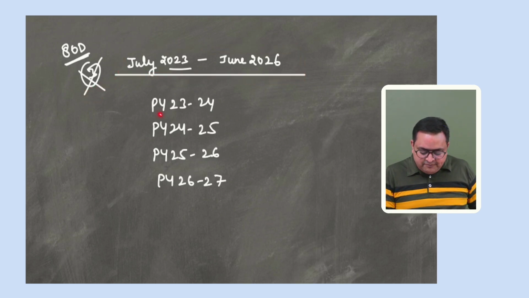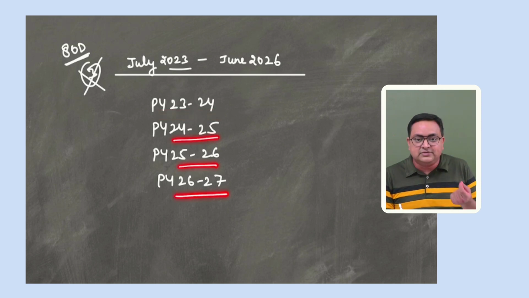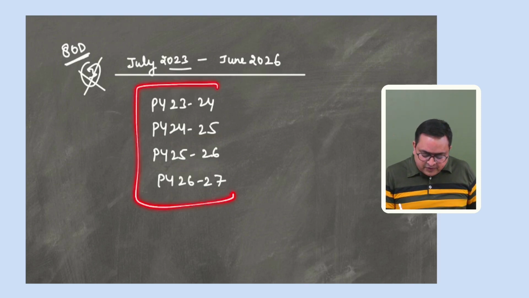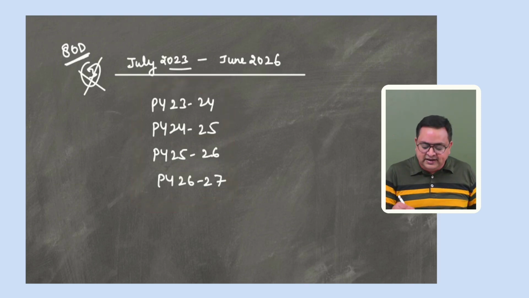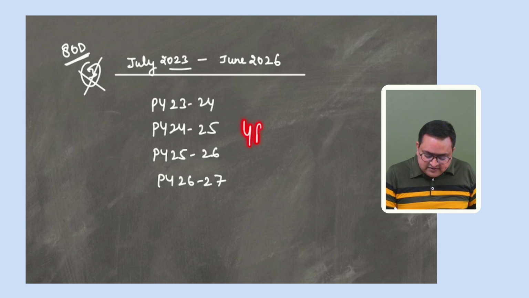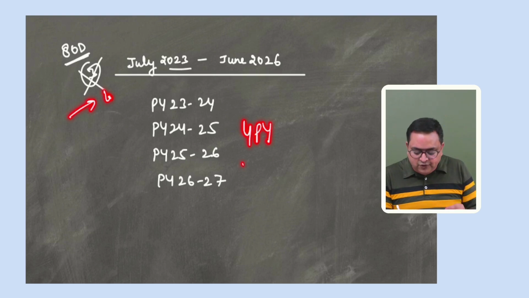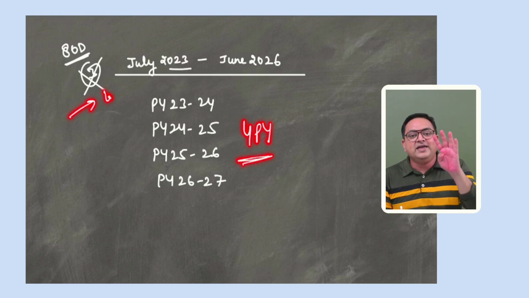So here previous year 23, 24 is also involved, 24, 25, 25, 26, and some of the months of 26, 27 also, right? So here we have to divide it accordingly. If 4 previous years are involved, whatever the lump sum amount is should be apportioned in 4 equal installments.